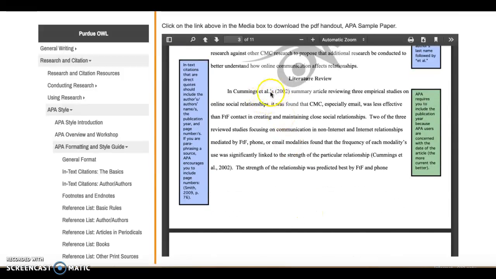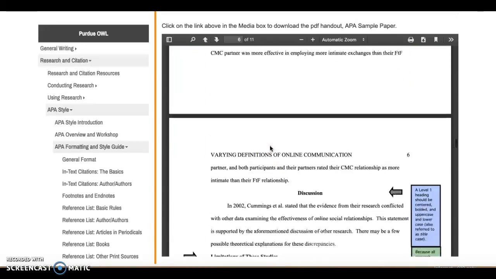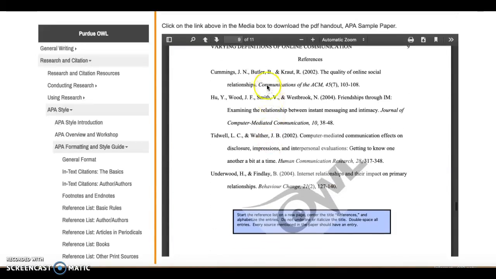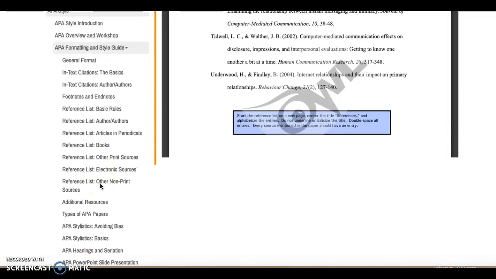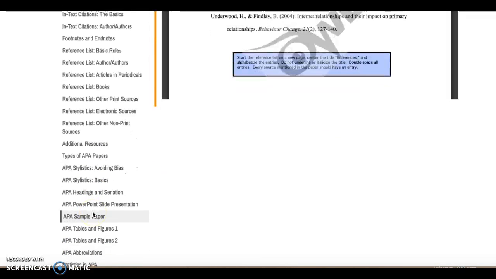It walks you through how to do your in-text citations, and at the very end, it shows you what a reference page looks like. So although Purdue OWL has a lot of great information, it does not replace the APA manual. But again, I really like it for the sample paper. I think it's a wonderful visual for you to look at so that you can get an idea of what your paper should look like.